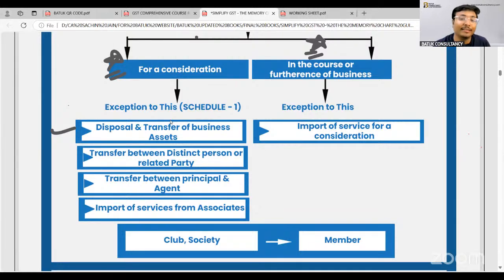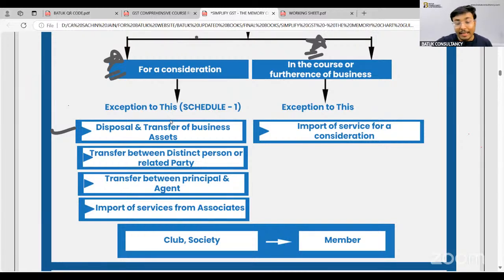Now, one important thing, through this section number 7, they have only given the definition that it will be treated as supply. Now, what will be the rate of GST, time of supply, place of supply? These things will be covered in different sections. Government is just preparing the base. Okay, this is the base. In the course or furtherance of business, second condition.